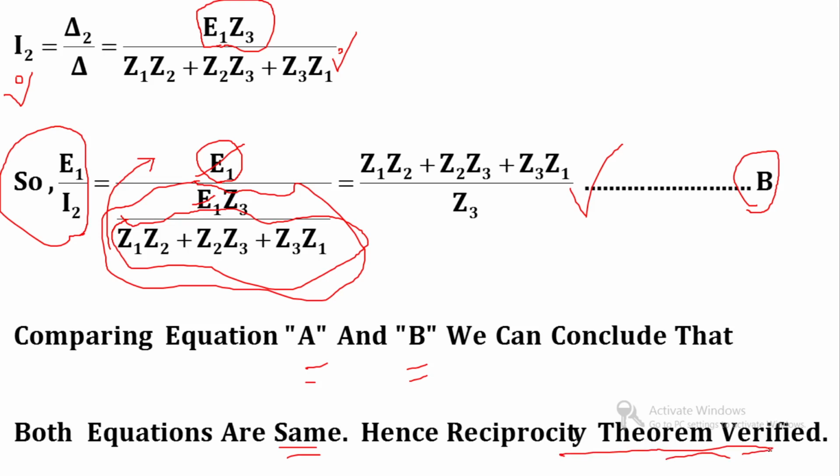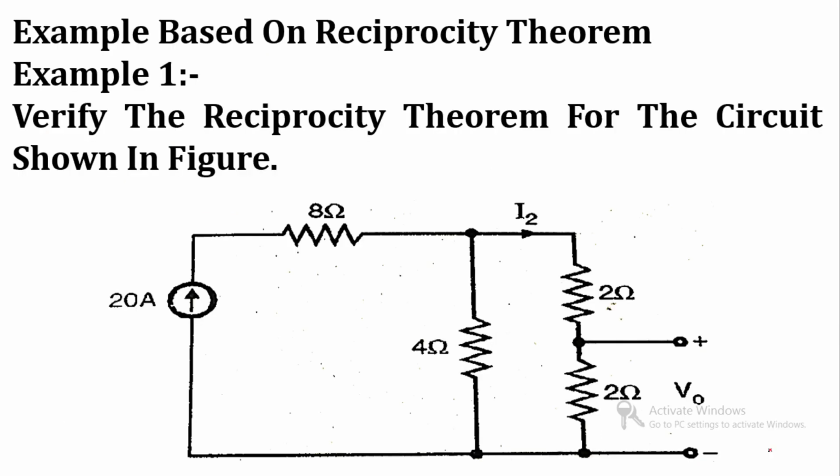Now we will solve a numerical based on the reciprocity theorem, so you can clear your idea in a better way. First example: verify the reciprocity theorem for the network shown in the figure. In this diagram, the 20 ampere source is our input and V0 is our output.